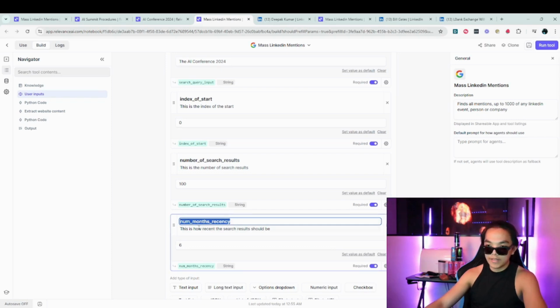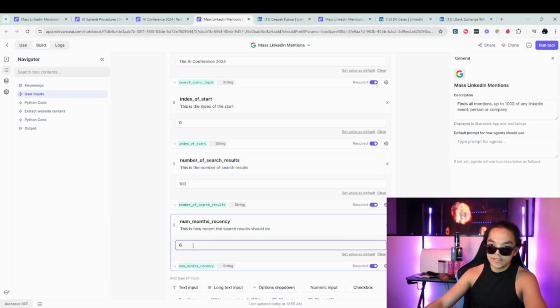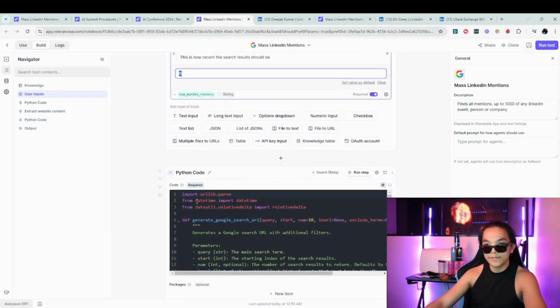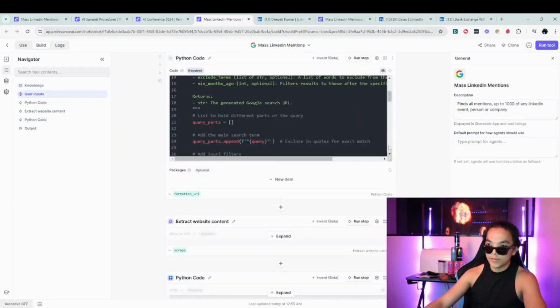And the number of months recency is how recent the search results should actually be. So if you don't want out-of-date results, the smaller this number is, the more recent your results are going to be. Going down to the Python steps.